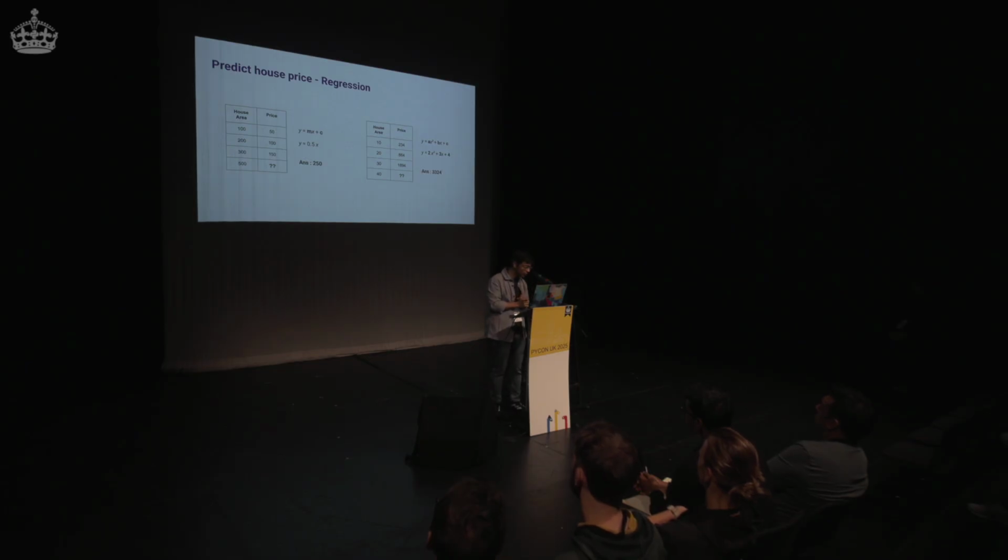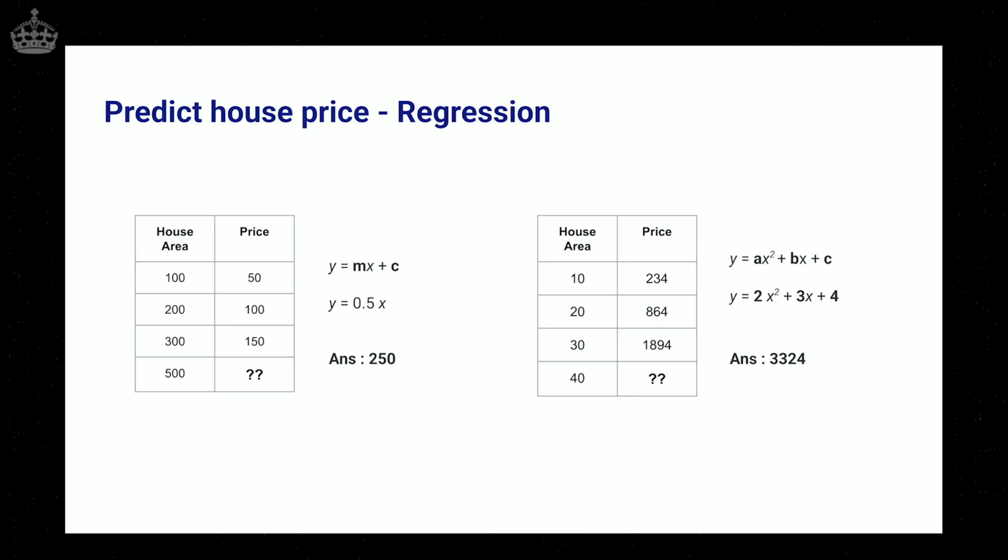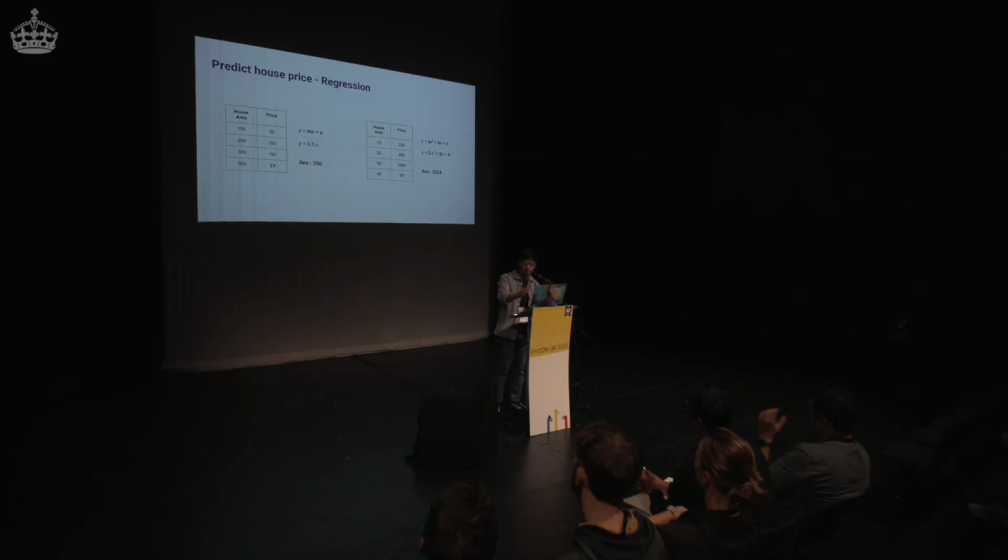Now, in the first case, when it was very easy to predict, is when humans can easily do the task. But when it gets complicated, that's when we deploy machine learning algorithms to extract this equation from the data, so that later on when you have new data, you just feed it into the equation and the machine just gives you the response. So that's essentially what machine learning is.